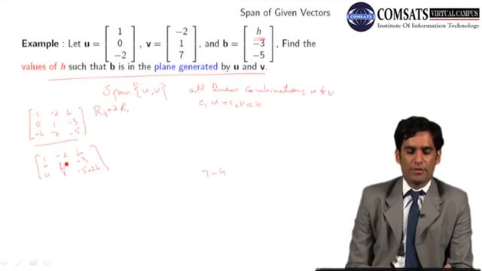Next my pivot position is this one, and I have to make here 3 0. 3 को मैंने disappear करना. So I will do the row operation R3 minus 3 times R1.